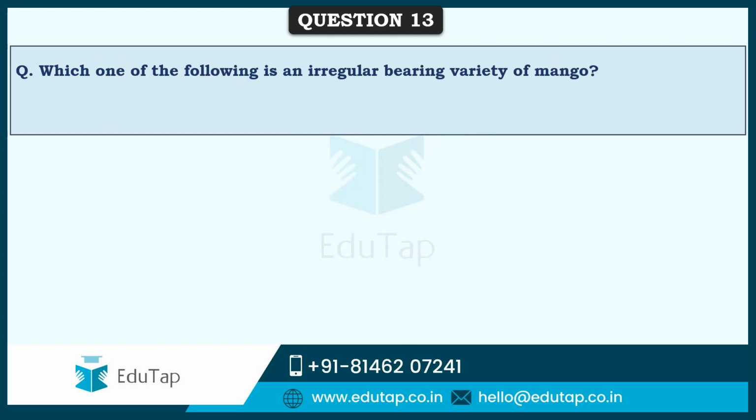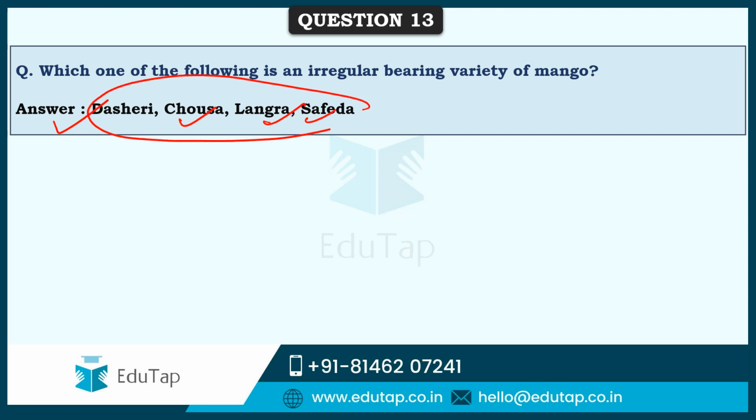So friends, next is, which one of the following is an irregular bearing variety of mango? Most of the North Indian mango varieties are irregular bearing, and of all the choices given, Dasheri was the correct answer in the exam, and here I have provided various other examples also like Chausa, Langda, Safeda. These are all irregular bearing varieties of mango. That is, they won't bear fruit every year, but they would bear either every alternate year or every 2 years as per the variety's characteristic.